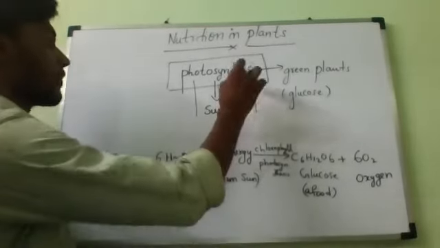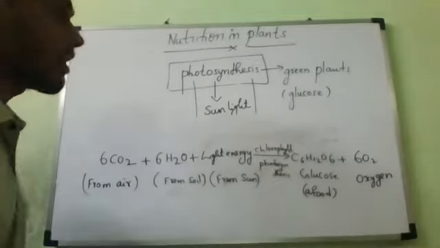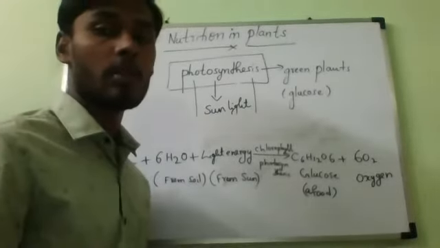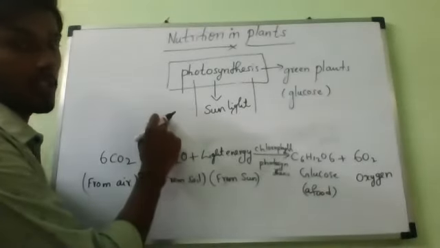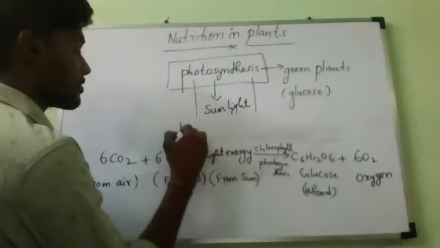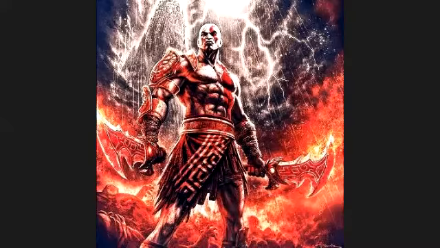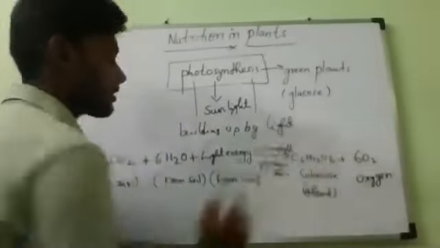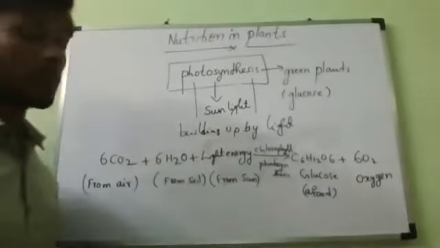Write the definition. Photosynthesis. All of you keep reading photosynthesis. What is the meaning of photosynthesis? Photo means light and synthesis means building. That you should remember. So what is the meaning of photosynthesis? Building up by light. What are we building? Food. Building of food by light. Understand? Now the definition.